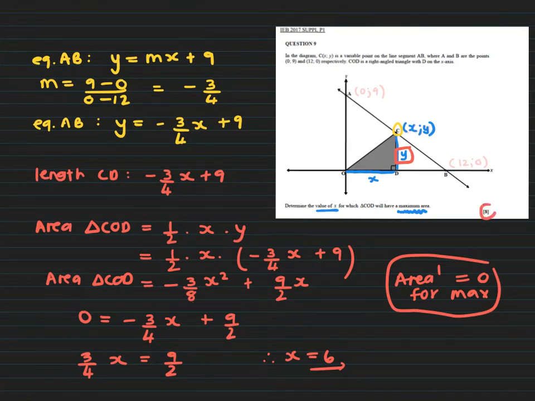So again, let's not let the high mark allocation freak us out. I mean, this is like grade 9 work, right? Getting the equation of the straight line. It was just this idea of y being that length over there, which I think would catch people out. But remember, why I say these questions are so cool is because it's this part of your math paper where you really get to play. So just fiddle around a little bit, see what you can get, and eventually we get to this kind of setup, right, where we can find a derivative, let it equal 0, and then solve. All right, next question.